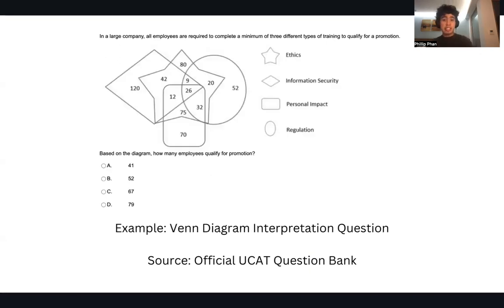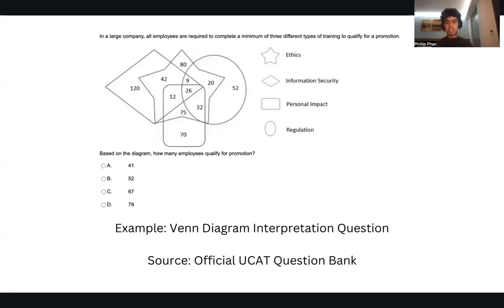So here is another type of question, the Venn diagram interpretation question. I remember how I told you can split up the Venn diagram questions into multiple subtypes. We're about to go through the subtypes right here, but a bit quicker. So Venn diagram interpretation questions: literally a Venn diagram right here, and you're making a pure interpretation of that. Literally reading off the graph and just directly grabbing information, like here: based on the diagram, how many employees qualify for promotion? And then you just need to look in the shapes and figure that out. That's pretty much how you do these Venn diagram interpretation questions.